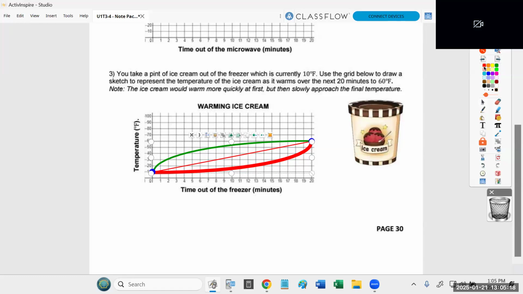I don't know about you all, but if I've ever left out a bowl of ice cream on the counter, I can't come back to it a half hour later and it's still frozen, and then five minutes after that, it's suddenly melted. That's not the way it works. So the description makes it clear this is the curve that Jordy should have picked, and he did. Because that shows the ice cream starts at 10 degrees. It heats up pretty quickly, it starts to melt really quickly, but then it takes a while to get to that room temperature of, in this case, 60 degrees.